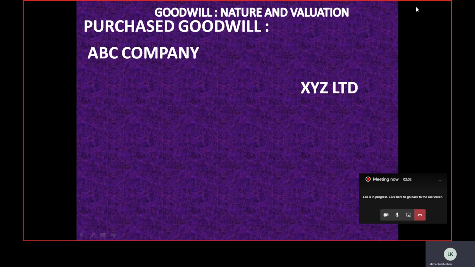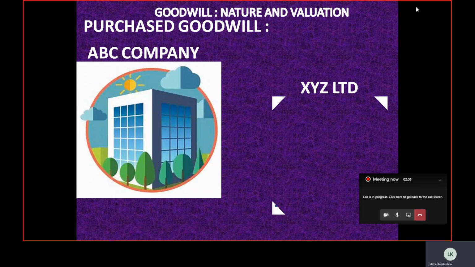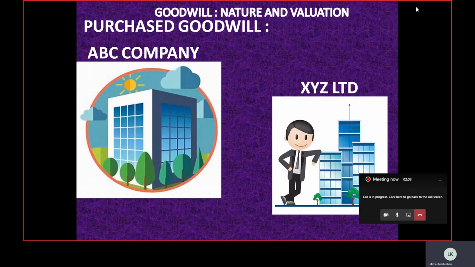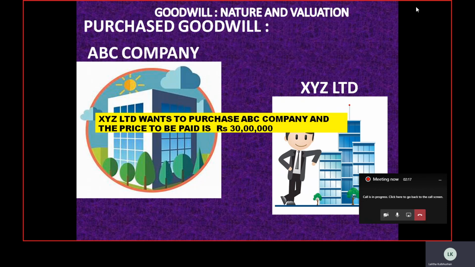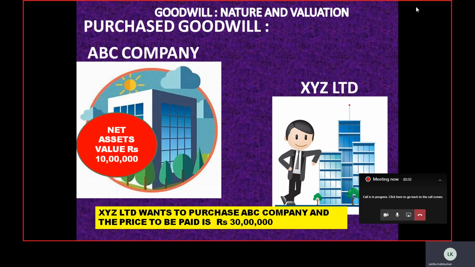Let us take an example of two companies. One is ABC Limited and another one is XYZ Limited. XYZ Limited wants to purchase the business of ABC Limited. Let us assume that the price which XYZ Limited needs to pay to ABC Limited is 30 lakhs. But ironically, the net value of the assets of ABC Limited is only 10 lakh.